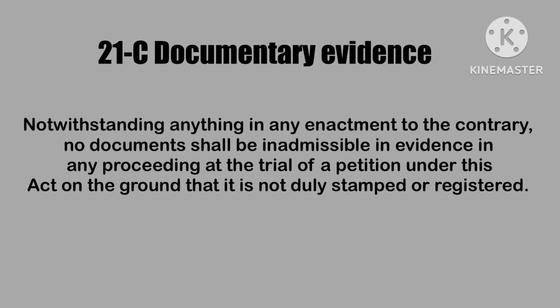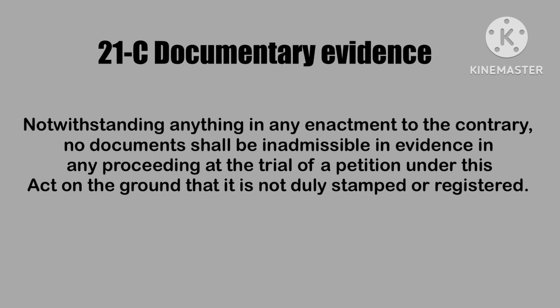It means in the trial of Section 10, which is about judicial separation, and in the trial of Section 13, which is about the decree of divorce, no proof document can be rejected for the reason of being unstamped or unregistered.